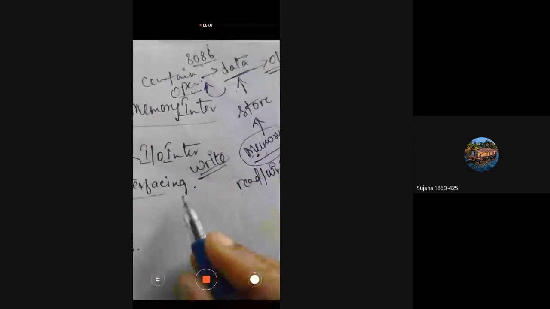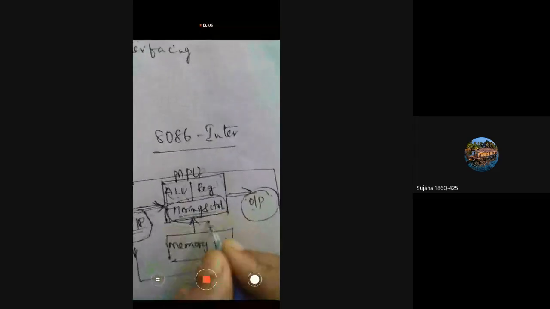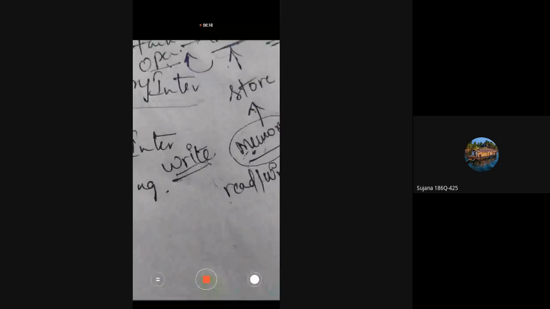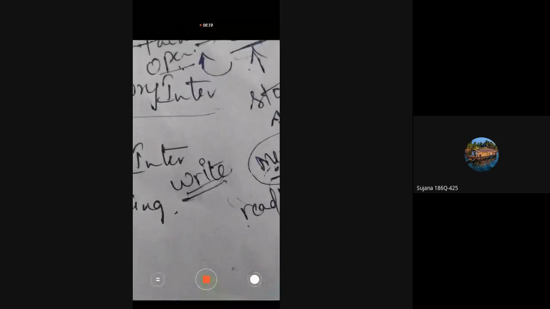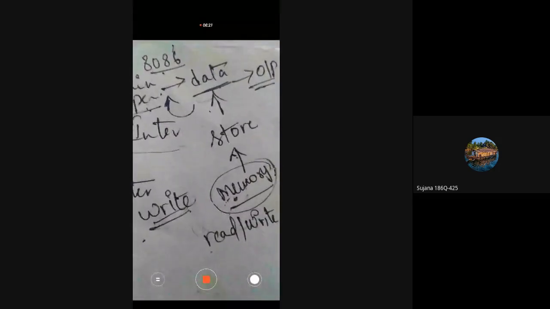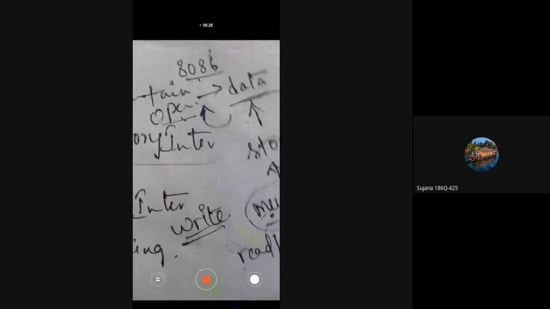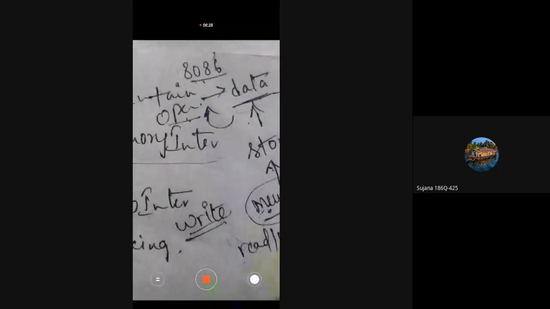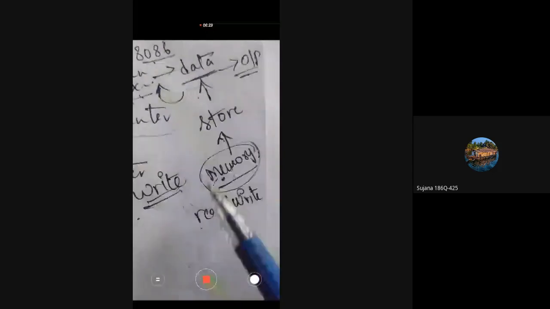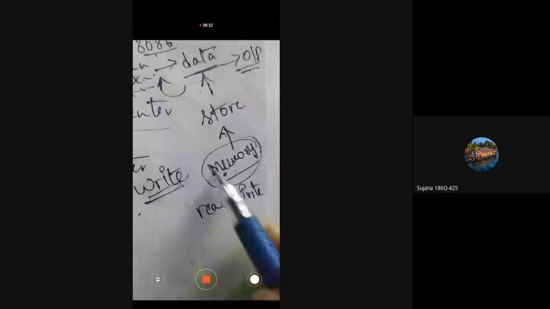These read and write operations are monitored by control signals. Here you have timing and control signals in the microprocessor unit, which monitor the read and write operations performed by the microprocessor.